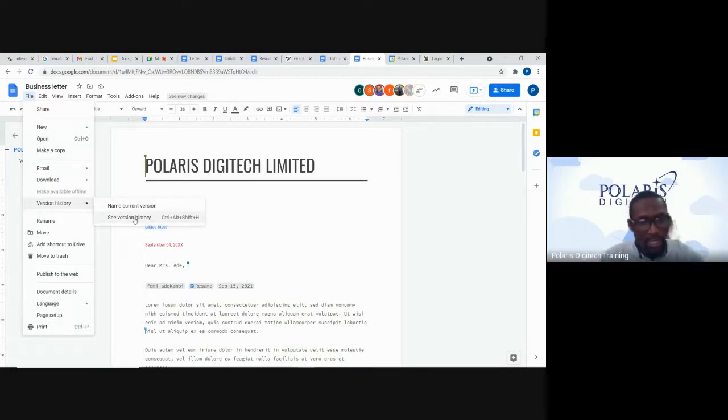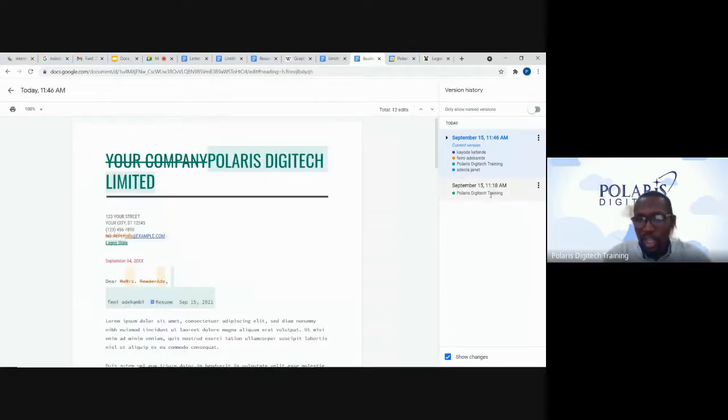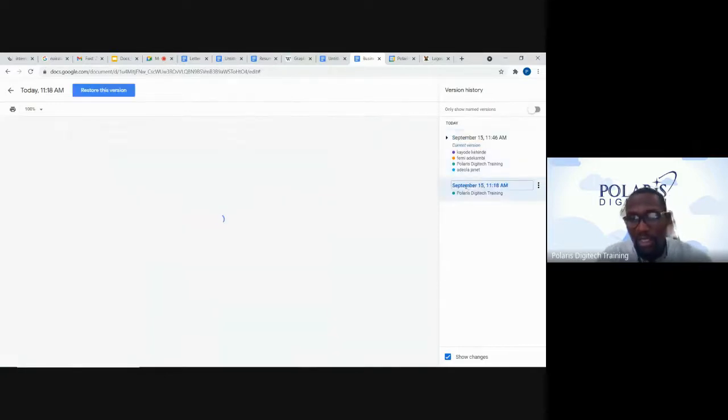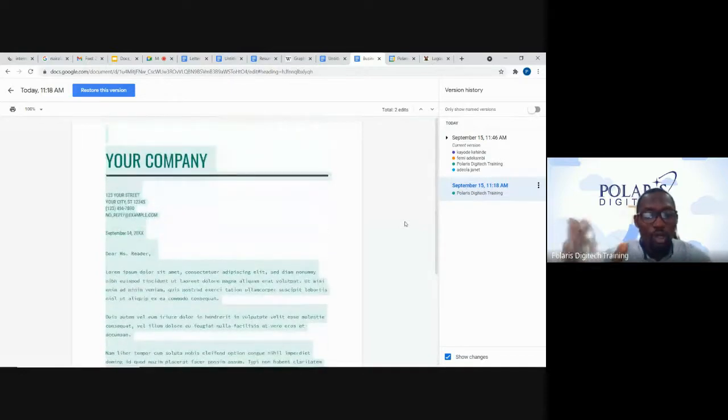Once we click on that, see version history, we can see this document was created, or we have a version at 11:18 a.m. on September 15. So we can go to this version by clicking on it. We see what we have. This is the exact template we brought into this document. So we can deem it fit, or maybe we need to refer to this particular document at that time.